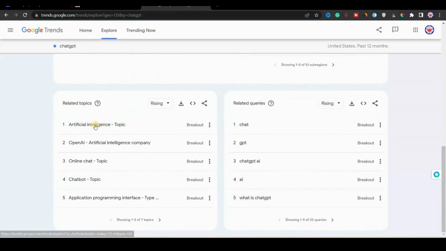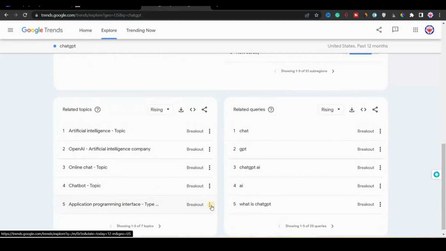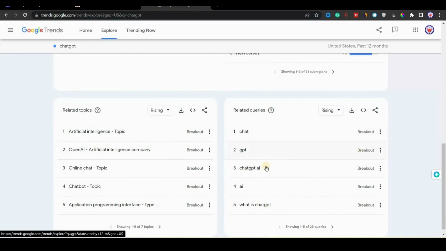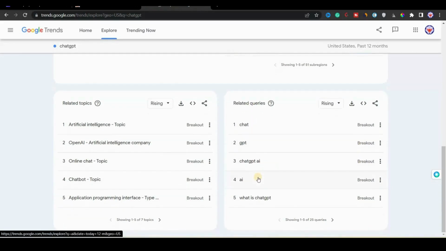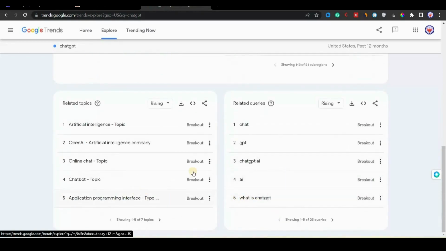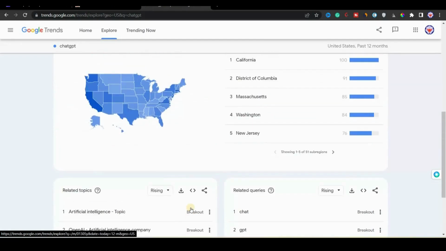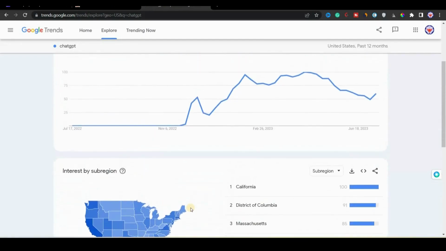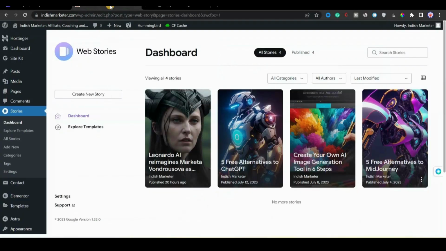You can see the related topic is artificial intelligence, then OpenAI, then chatbot, online chat; these are the topics. Then we have related queries like ChatGPT AI. This is what people have been searching on Google about ChatGPT over the last 12 months. So with these categories you can get views from web stories, because people have interest in this. Now we're going to go back to our home dashboard and create our first web story.